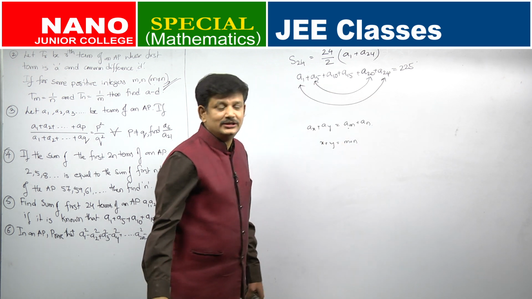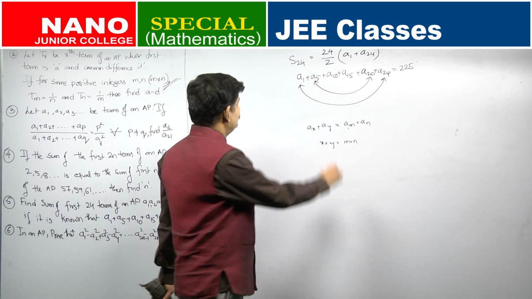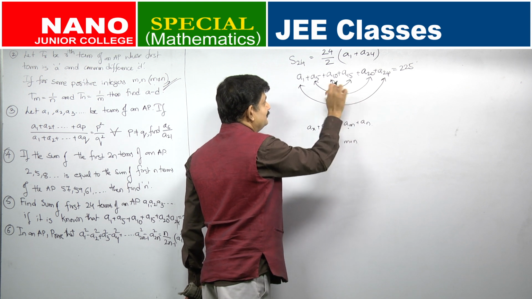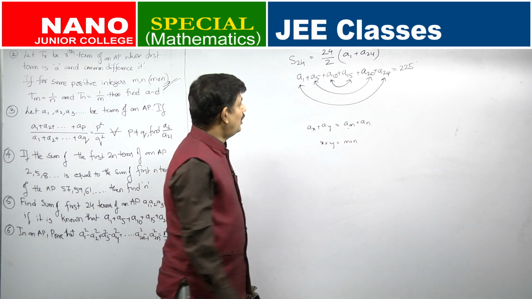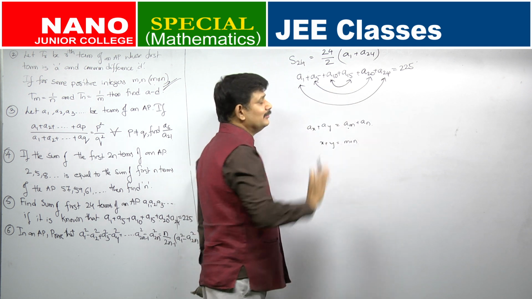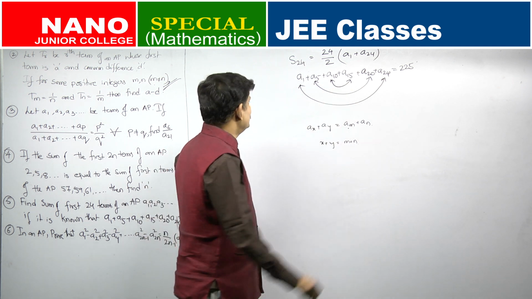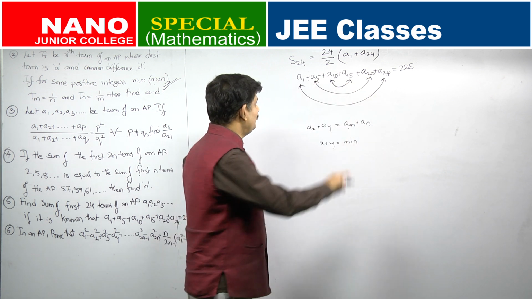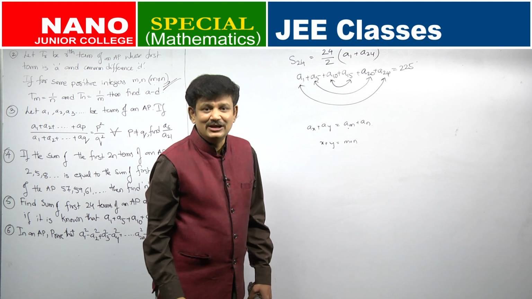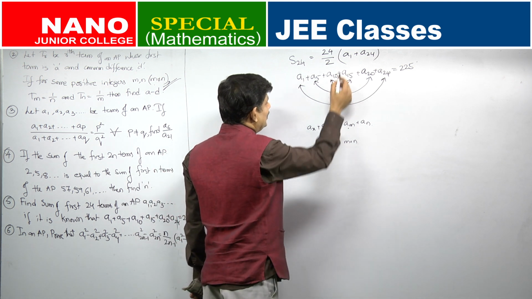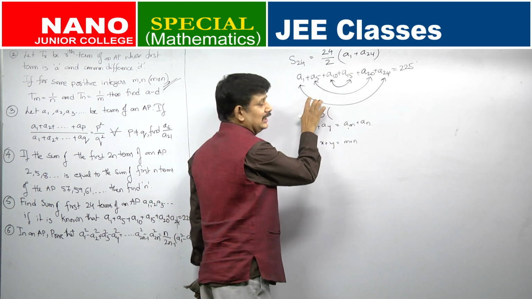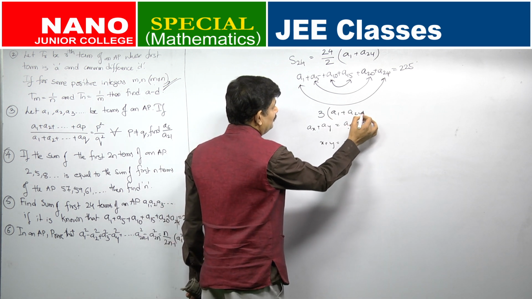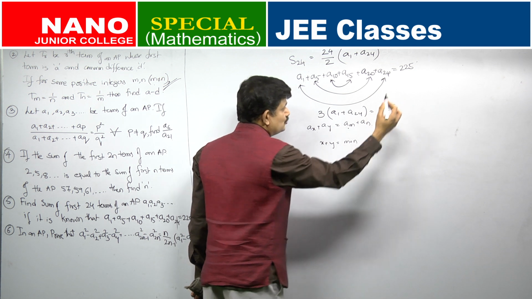A5 plus A20 is also 25, 5 plus 20 is again 25, 10 plus 15 is again 25, yes or no? So all these summations are one and the same. A1 plus A24 is the same as A5 plus A20, the same as A10 plus A15. There are 3 such pairs, so 3 times A1 plus A24 is 225.